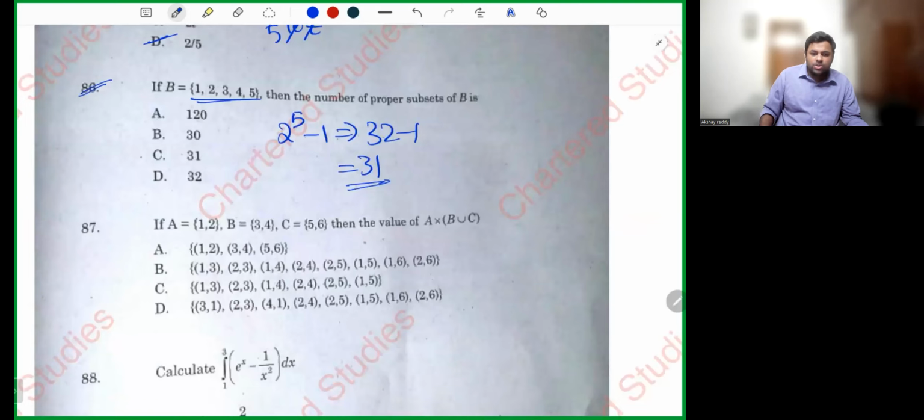First, A is 1, 2, B is 3, 4, C is 5, 6. The value of A cross B union C.